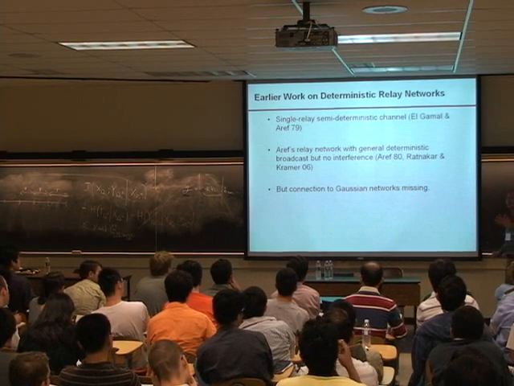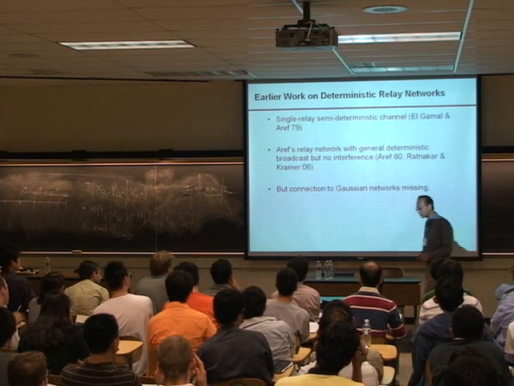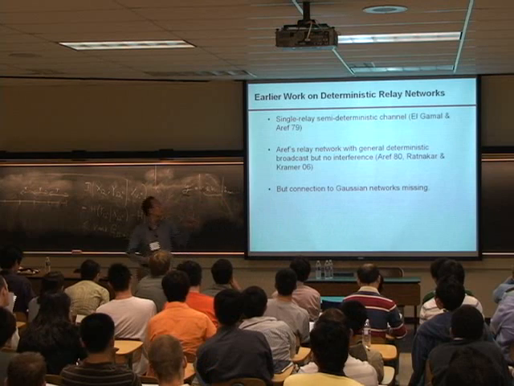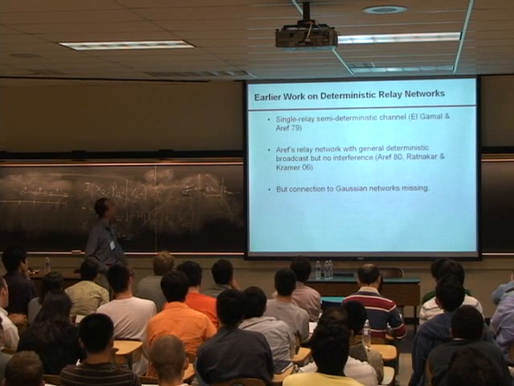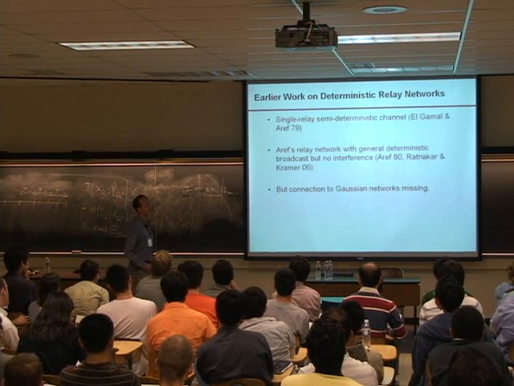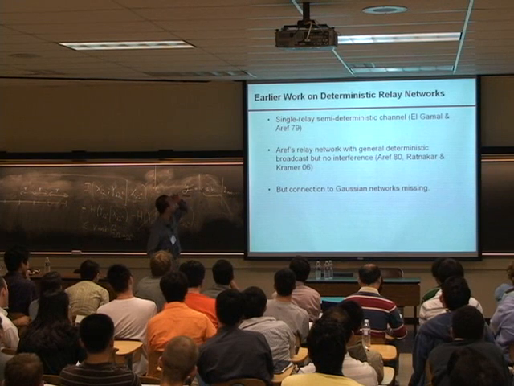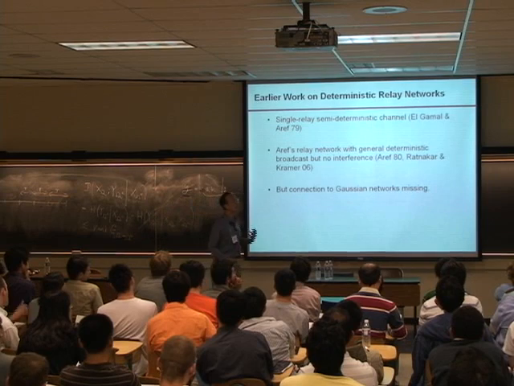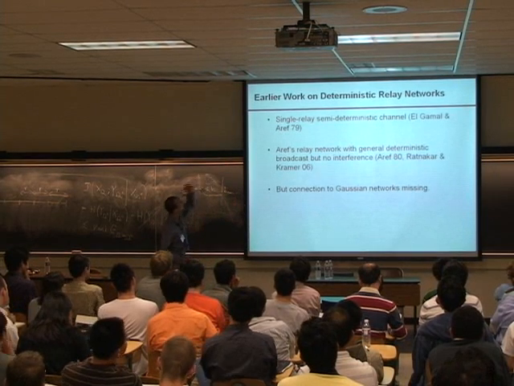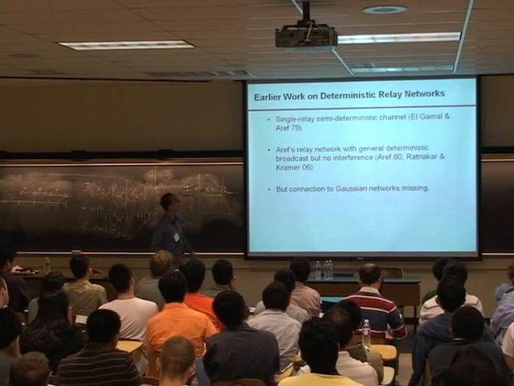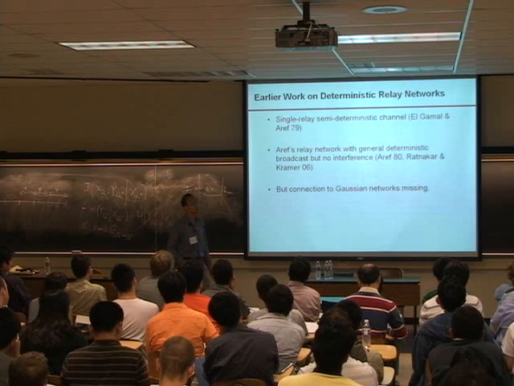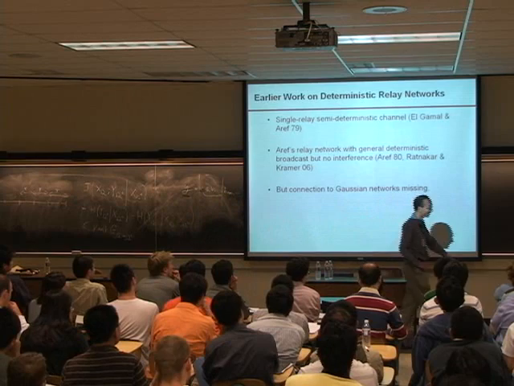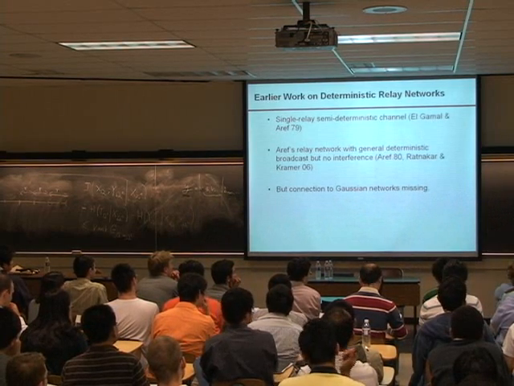I mentioned the El Gamal and Costa paper in 1982 on the deterministic interference channel. But El Gamal, with a very famous student, had already looked at the semi-deterministic or deterministic relay network. There's the first paper, a single relay, semi-deterministic channel, classic El Gamal, only 1 page or 1.5 pages long. And Gerhard likes that. I reserve my opinion.